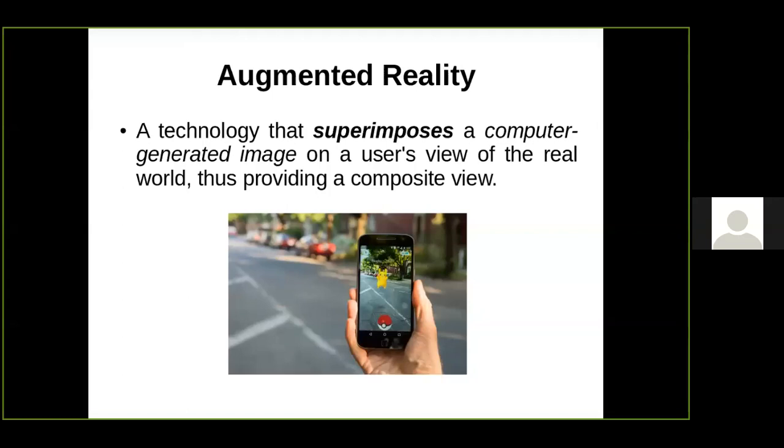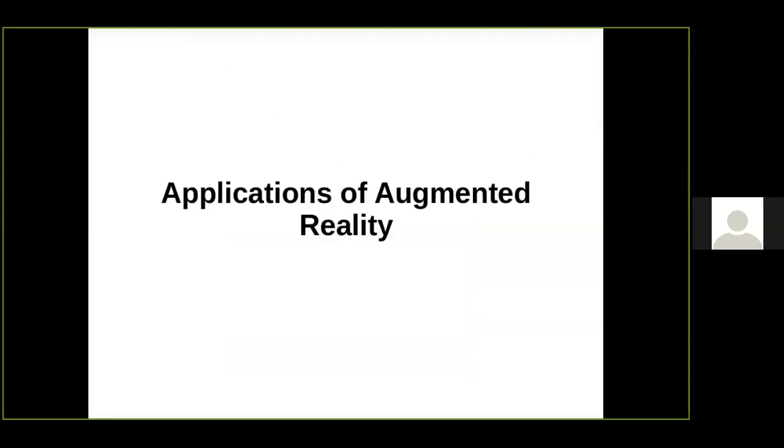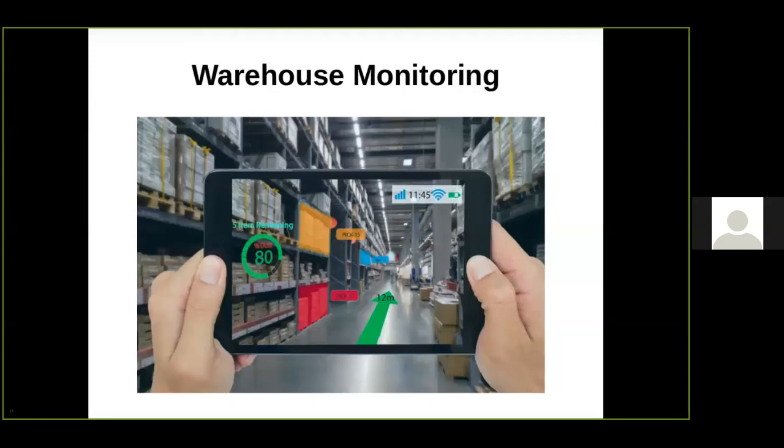Then what happens in augmented reality is that we'll be getting a superimposed computer generated image, and we'll be getting a user's view in real world, and we'll be getting a composite view. So some of the applications of augmented reality can be seen over here. So in warehouse monitoring, so if there is a warehouse, that is place where things are stored, we can use augmented reality to see the number of items remaining in the stock. So the number of items remaining in the stock can be seen in the picture below.